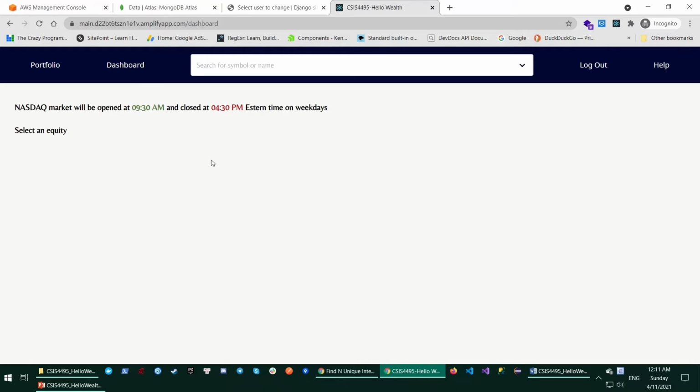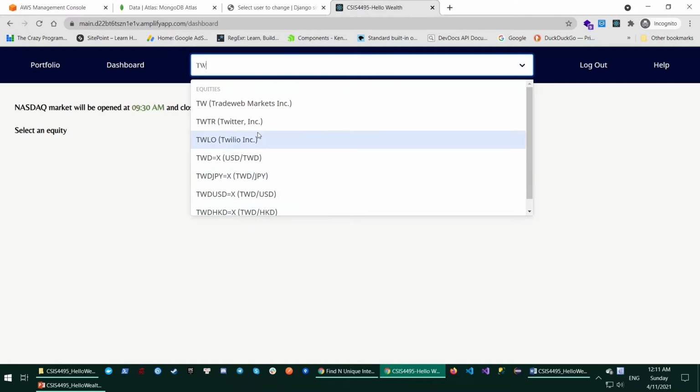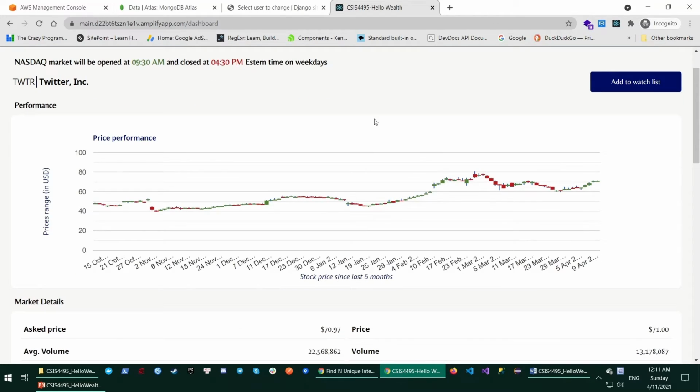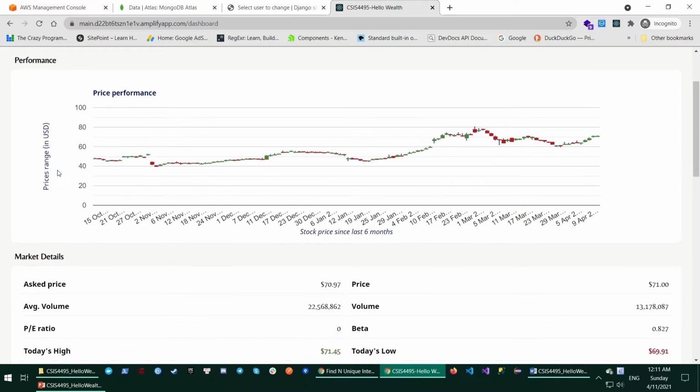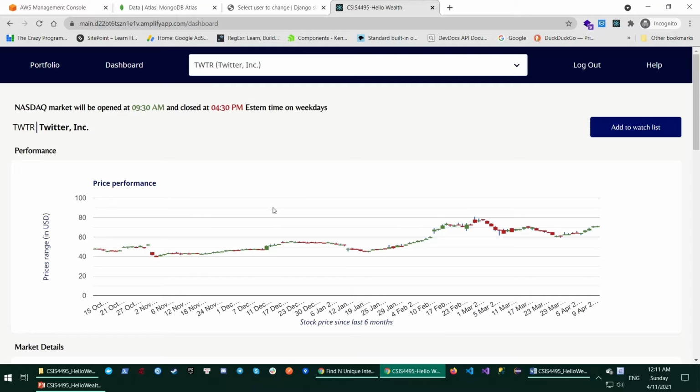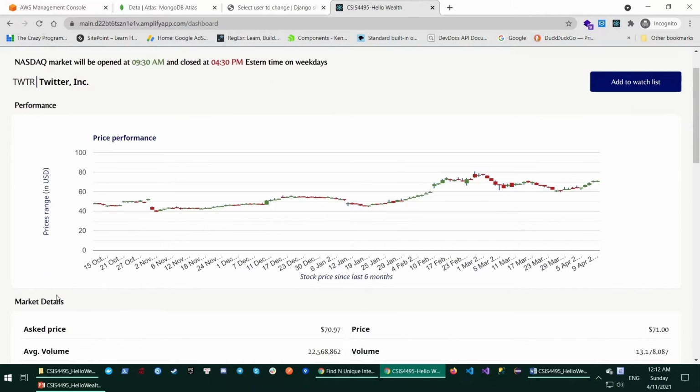First, if a user would like to see some information from the stock market, for example, I will search for Twitter. Then I get the Twitter company here. Wait for a while, and then we get the data. Here I have the candlestick chart, which makes it easy for the user to see the rise and performance of the equity during the last 6 months.